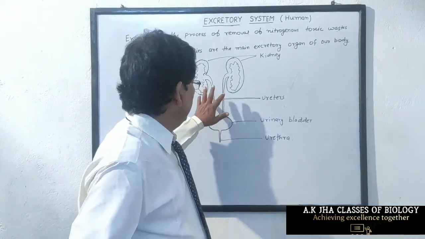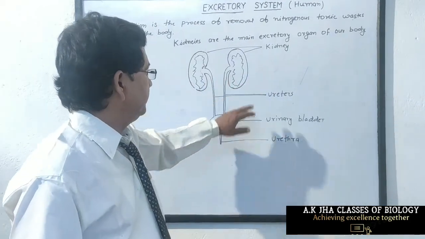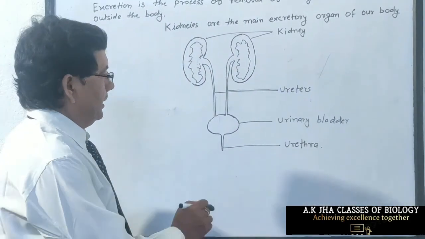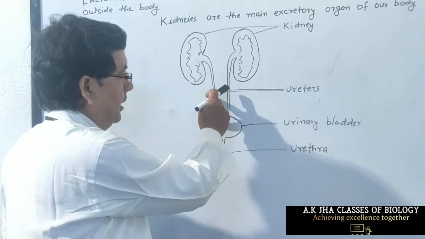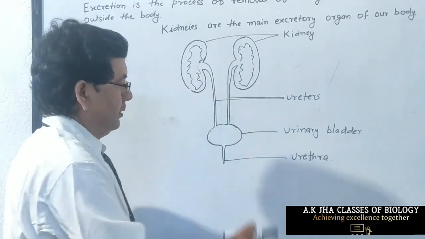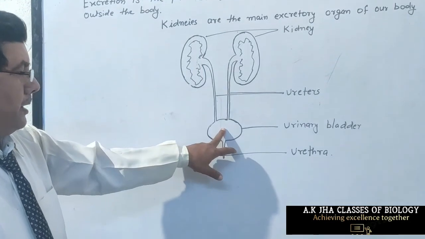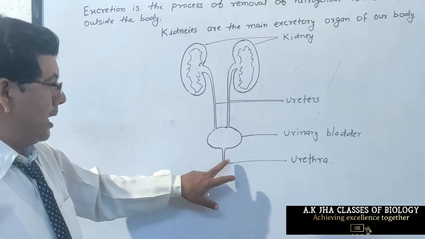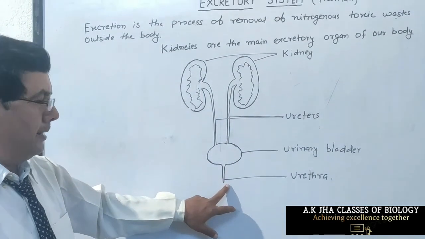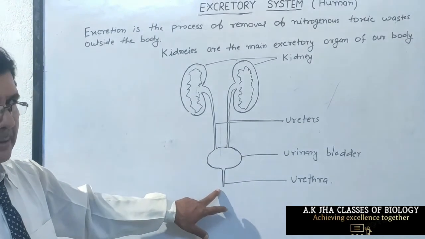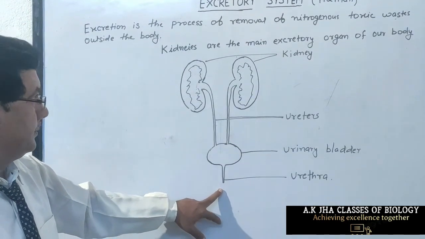Each kidney is bean shaped. From the kidney, a duct arises which is called ureter. Ureter opens into the urinary bladder, and the urinary bladder opens out through the urethra inside the external genital organ.